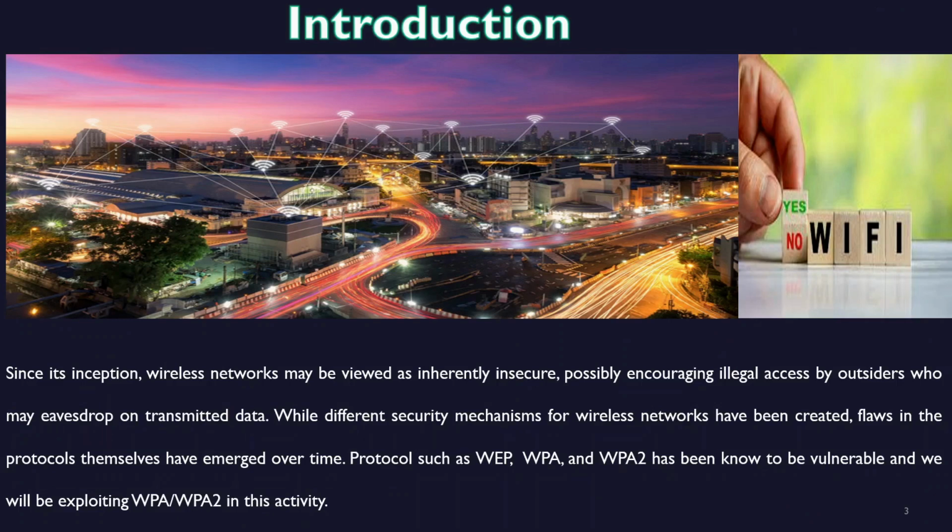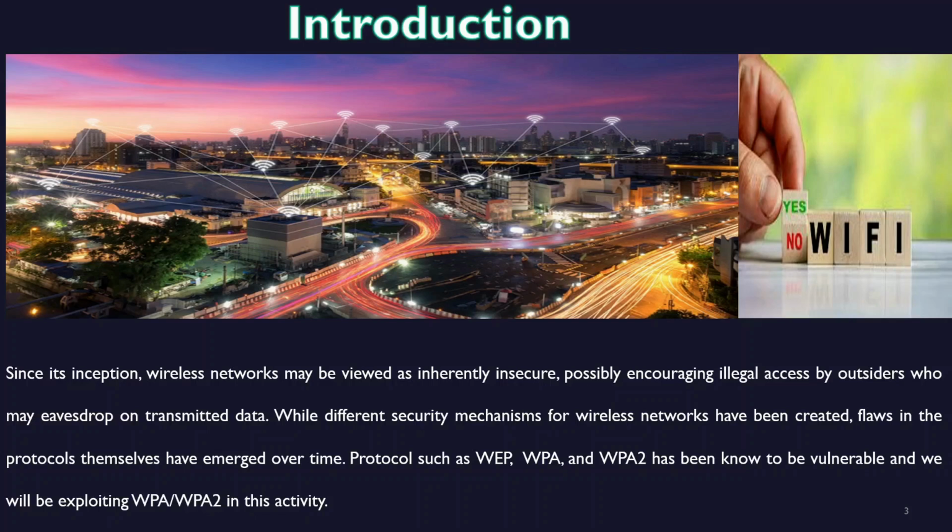Wi-Fi has been evolving since its creation in 1991, and it continues to evolve. The first wireless product was under the name WaveLAN. Wireless network may be seen as insecure, possibly encouraging illegal access by outsiders who may or may not have had bad intention against its owner.